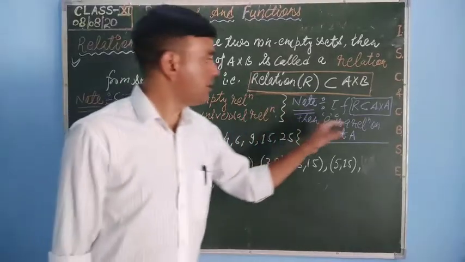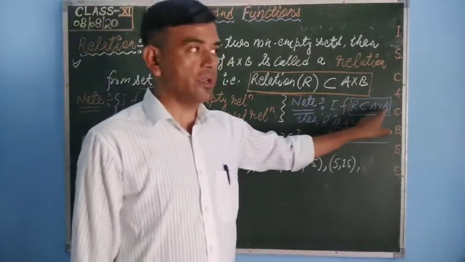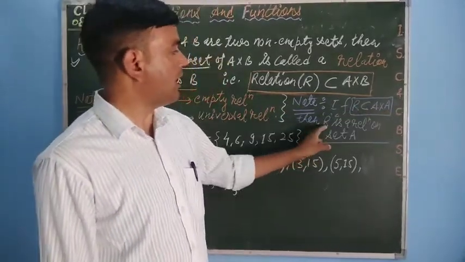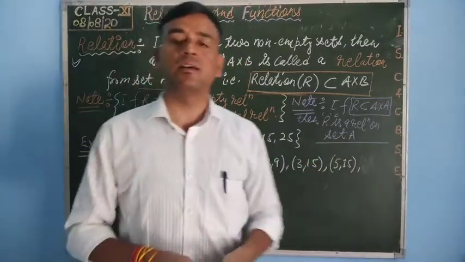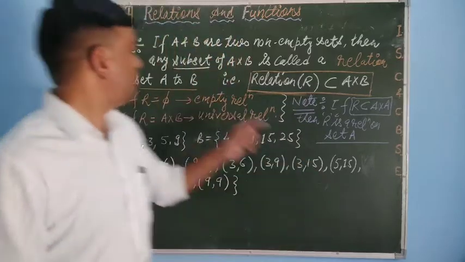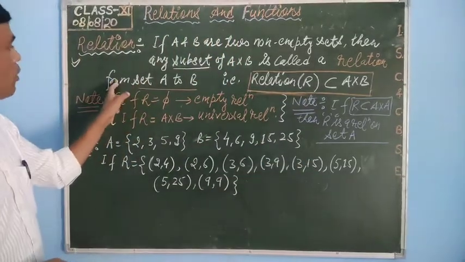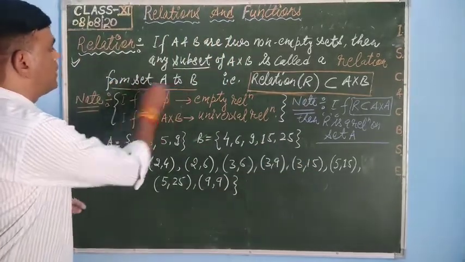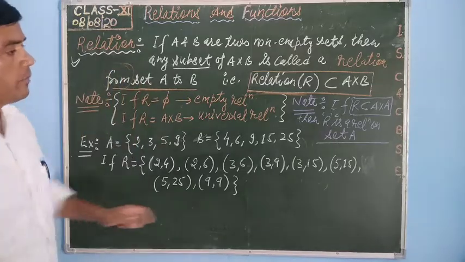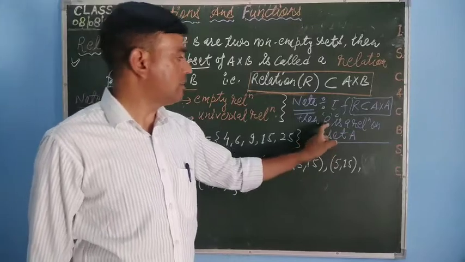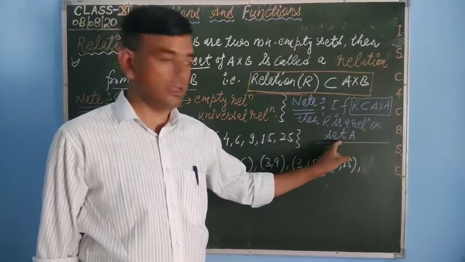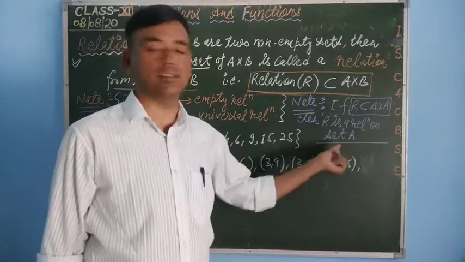One more point is there. If R is a subset of A cross A, then R is said to be a relation on set A. If there are two different sets A and B, then we always say a relation from set A to B. From the word we will use here. But if we have the set itself, then we always say that a relation is on set A, or you can say relation in set A.